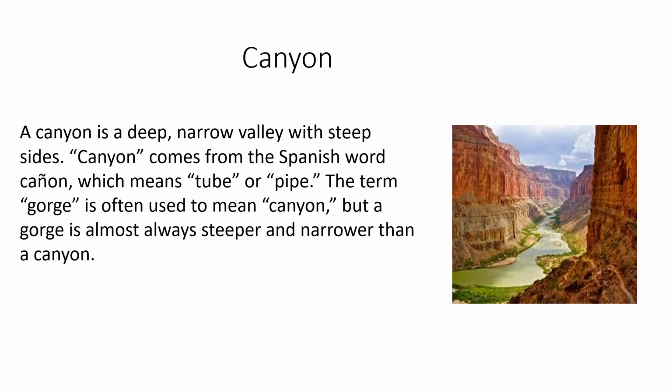Next, a deep and narrow river valley with steep banks is called a canyon. A canyon is a deep narrow valley with steep sides. Canyon comes from the Spanish word canon, which means tube or pipe. The term gorge is often used to mean canyon, but a gorge is always steeper and narrower than a canyon.